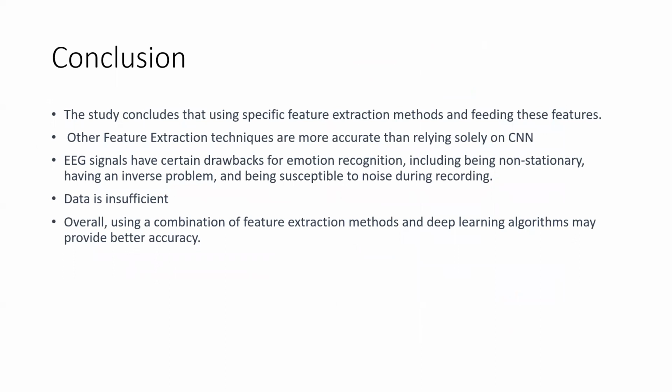The conclusion of the research is that specific feature extraction techniques are useful, and we can't depend solely on the CNN. EEG signals also have drawbacks for emotion recognition, because these signals are non-stationary, have an inverse problem, and are susceptible to noise during recording. On top of that, the data is still insufficient for a CNN network to predict any person's emotion accurately through its automatic feature extraction.